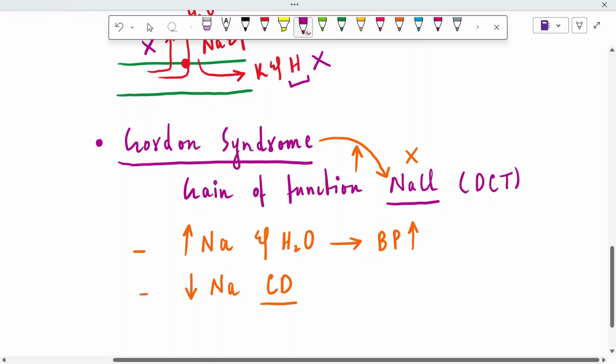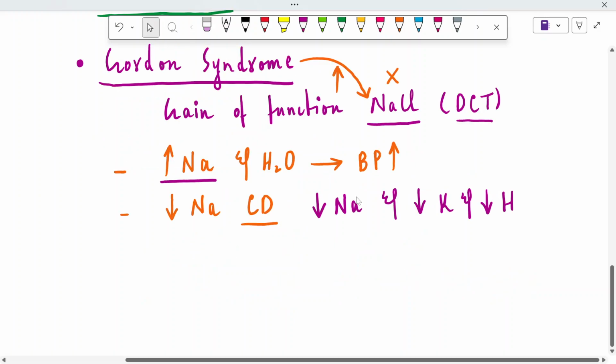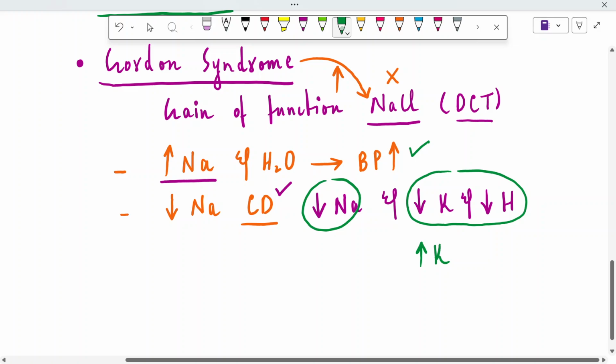What does it mean? It means that a lot of sodium has already been reabsorbed in the distal convoluted tubule and less sodium reaches the collecting ducts, right? Subsequently there will be less sodium reabsorption by aldosterone and less potassium and hydrogen excretion. So the first manifestation is hypertension. The second manifestation is hyperkalemia because potassium is not excreted. It will build up inside the blood and hydrogen will also build up inside the blood. It's known as metabolic acidotic conditions.